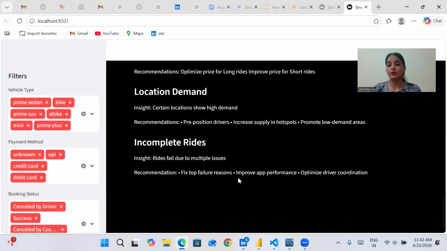In this project, I focused on analyzing Ola ride data to understand the overall business performance and operational challenges. I used Python for data cleaning, SQL for data analysis and querying, Power BI for visualization, and also Streamlit. I used Streamlit for the first time to create an interactive application, and it was quite fun as we are learning new things. An end-to-end data analytics solution was developed. Thank you so much.